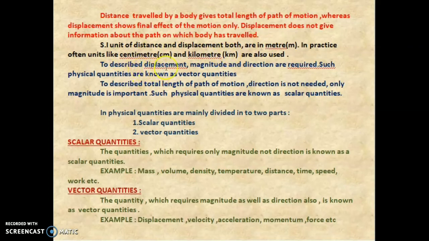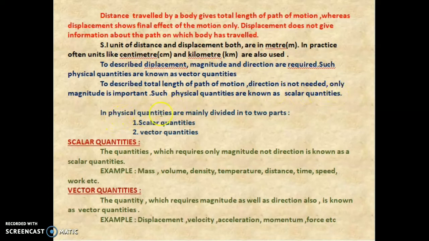To describe the displacement, the magnitude and the direction are required; such a physical quantity is called a vector quantity. To describe the total length of path of motion, the direction is not needed, only the magnitude is important. Such a physical quantity is known as a scalar quantity.